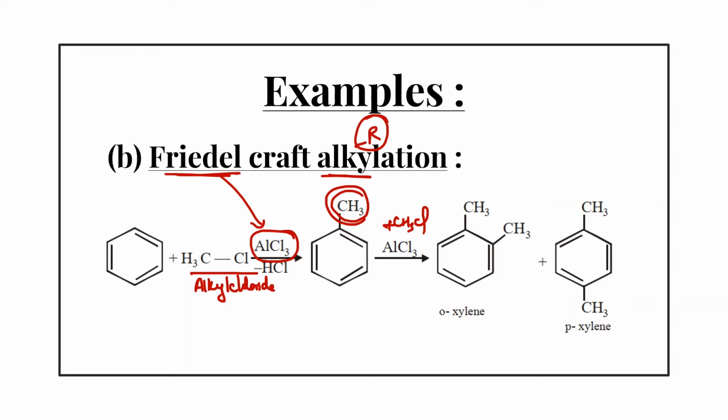We have done the directive influence, the directive nature. So CH3 is ortho para directing. That's why the upcoming group which attaches on this benzene ring will attach either at ortho or at para, and the para product is the major product. I have told you why: because of symmetry, resonance stabilization, and non-polarity. So para-xylene is the major product. Did you get that?